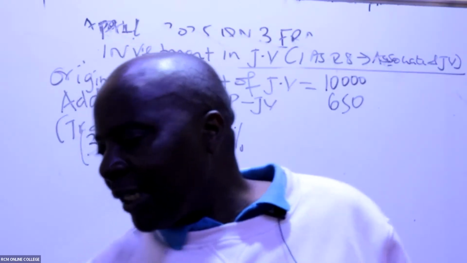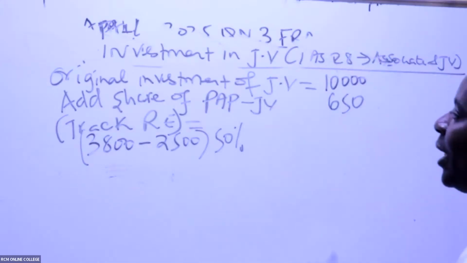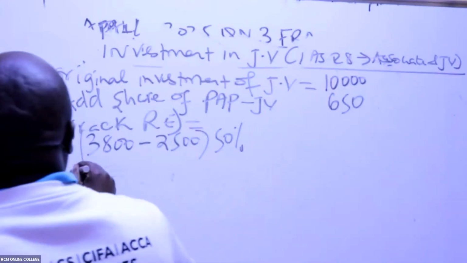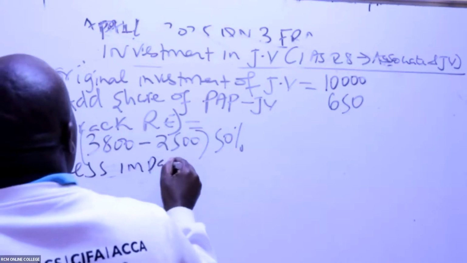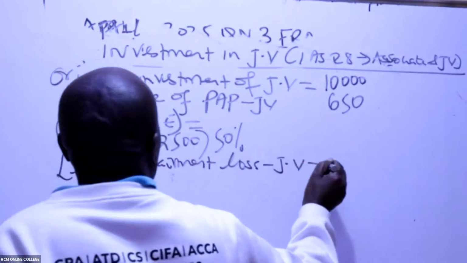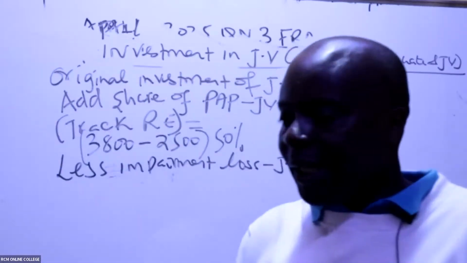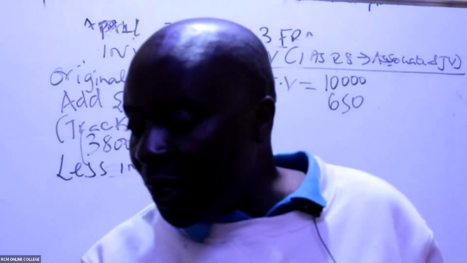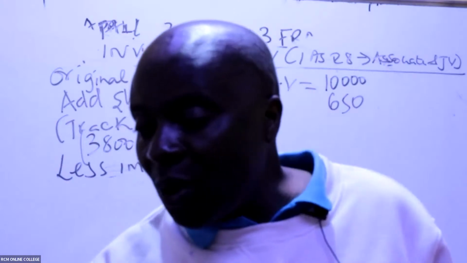Yeah. So then that gives us how much? 650, like that. Then you come and less the impairment loss. Less impairment loss. Don't take that 150 as the impairment loss of the joint venture, because the examiner has told us that the joint venture had not been impaired at all.